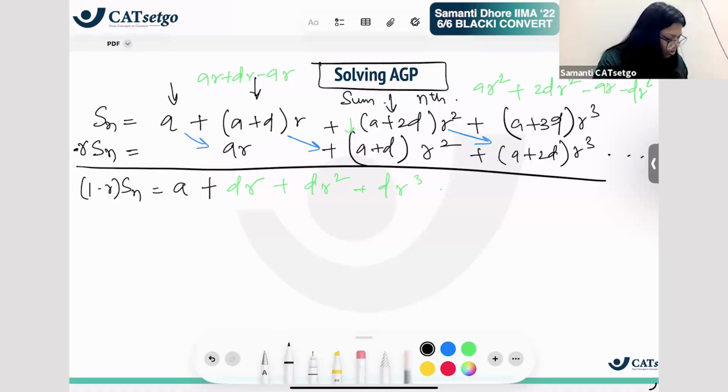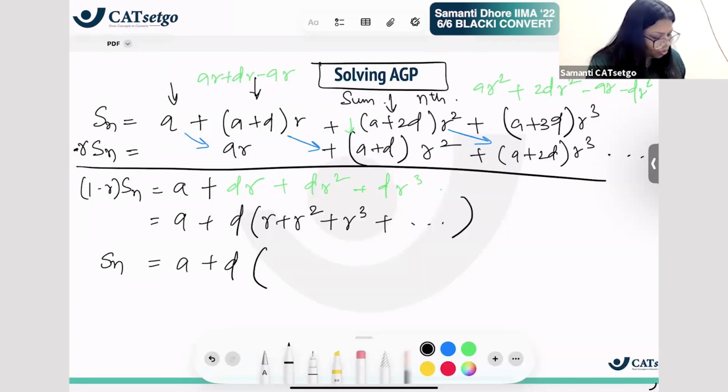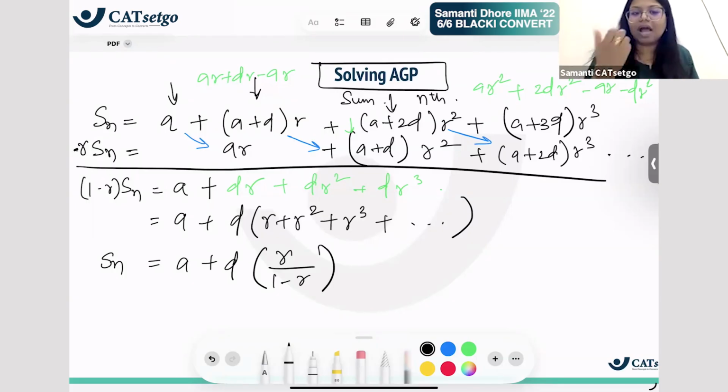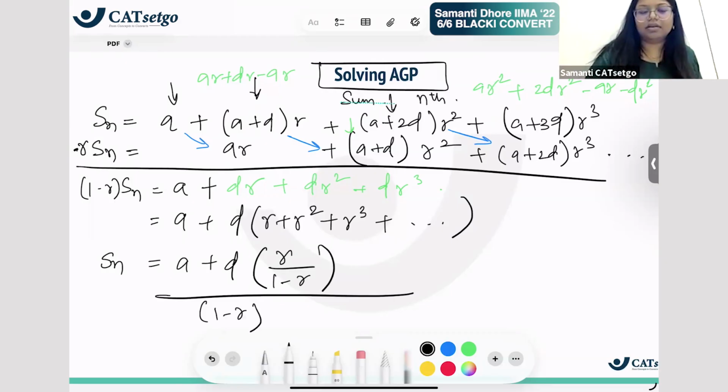Right? So now, can I have my d common, and now it is r plus r square plus r cube plus so on, which is a GP in itself, right? So my Sn can be given as a plus d into, ये infinity तक जा रहा है या जैसे भी जा रहा है, this will be a upon, मतलब अगर infinity तक जा रहा है तो a upon 1 minus r, क्योंकि इसका a भी r है और वो भी r है, right? And all of this divided by 1 minus r again, right? So this is how sum of AGP is coming in, right? So technically इसको solve किया गया, ठीक है?